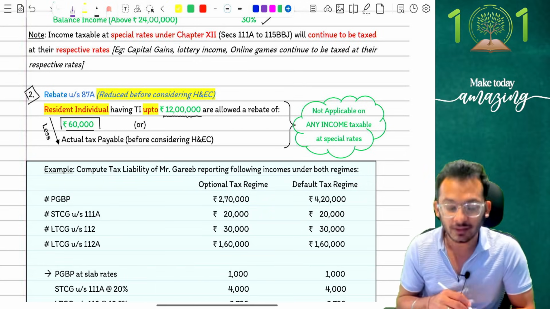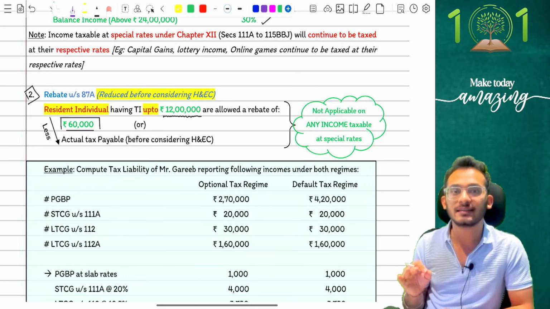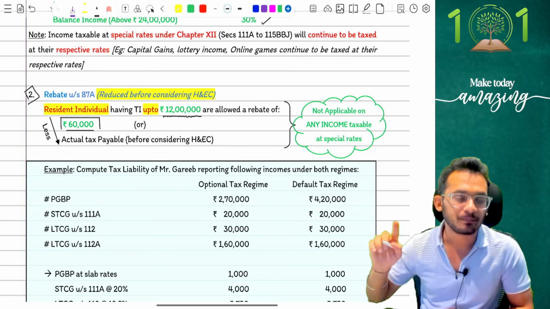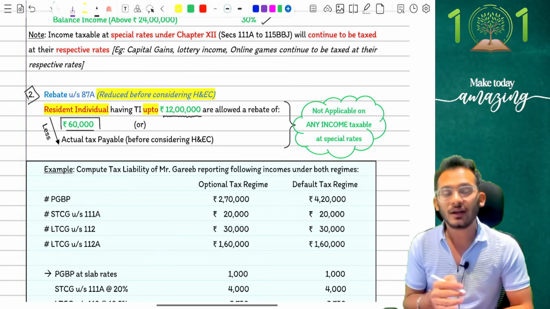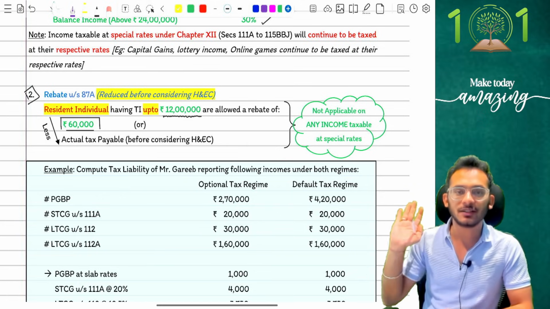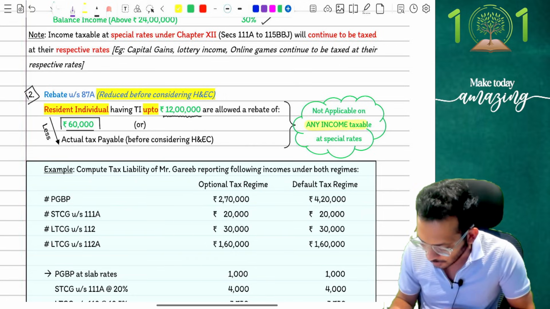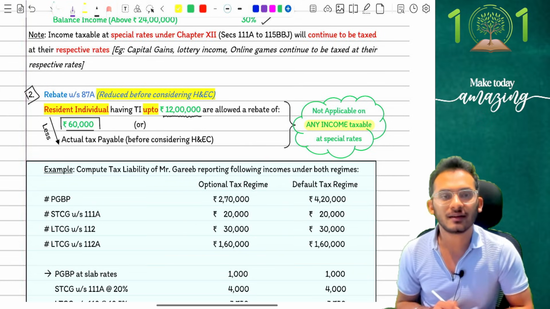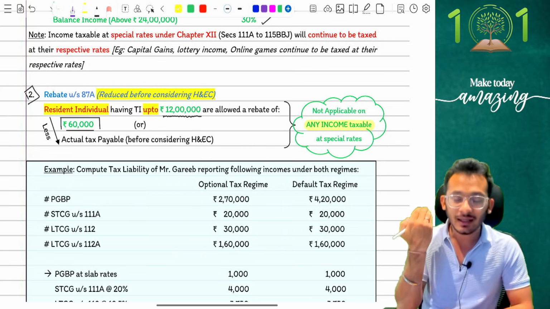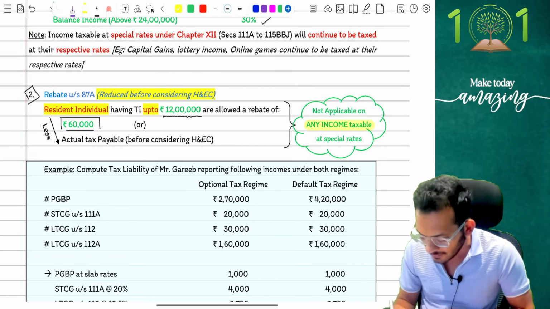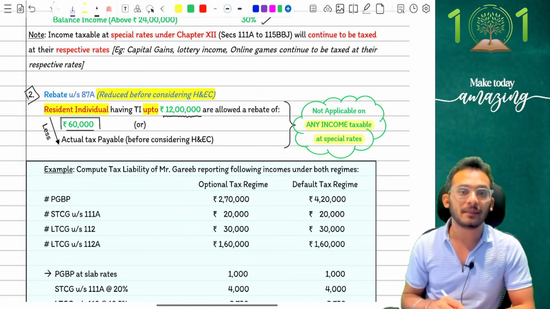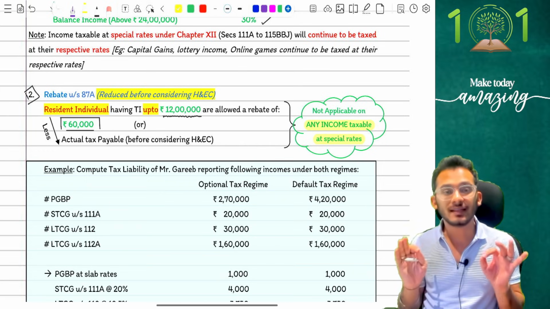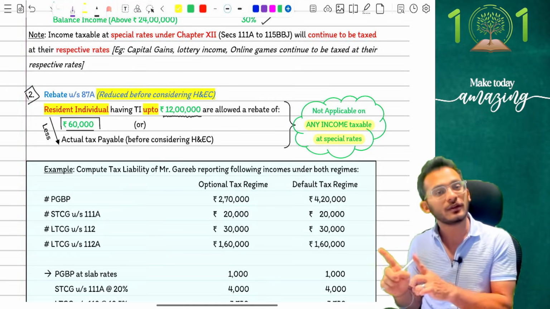The most important amendment that you will definitely get tested in examination, people, is that from the current year, for the new tax regime, you cannot claim rebate on any special incomes. Until last year, you could have claimed rebate on every special income except for 112A. But this year comes and says you cannot claim rebate on any special incomes. Very, very important for you to keep in mind. Rahul, is this change there for old tax regime also? No. Understand, old tax regime remains the same. It is only for the new tax regime.